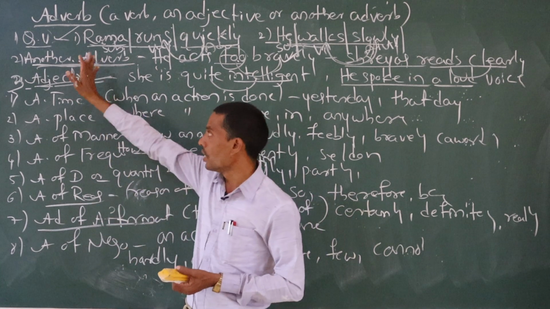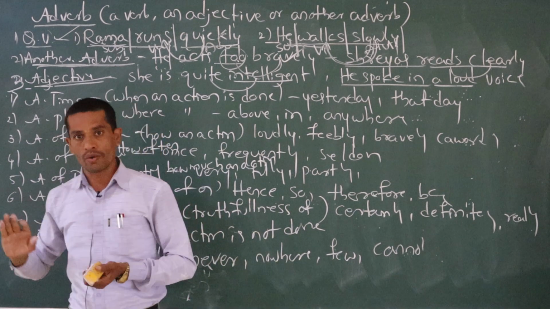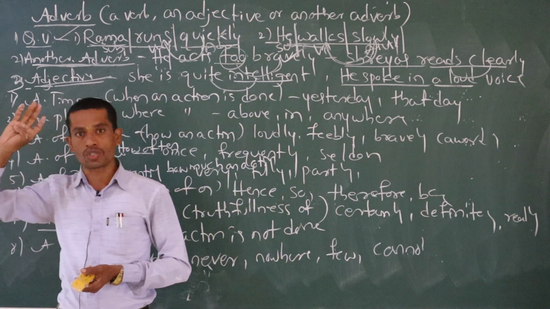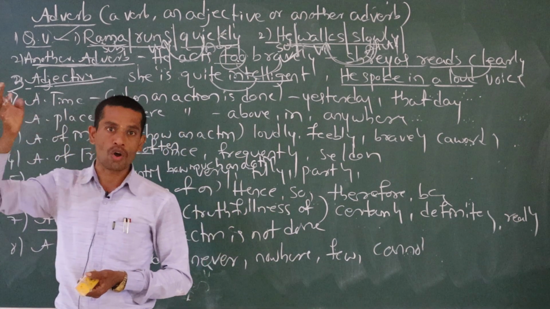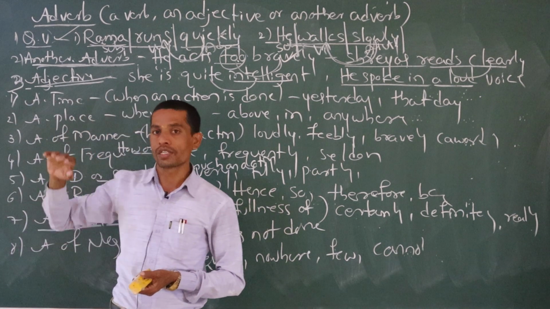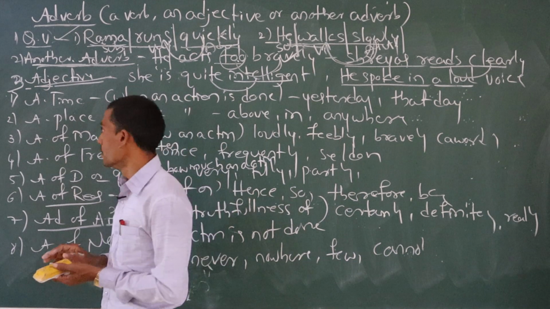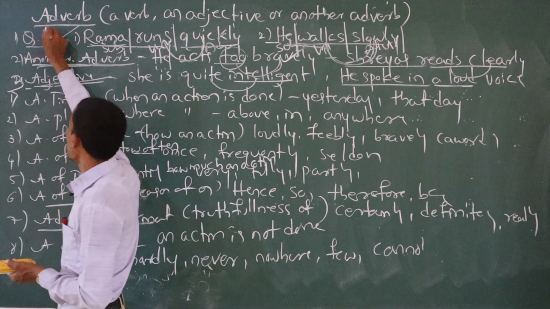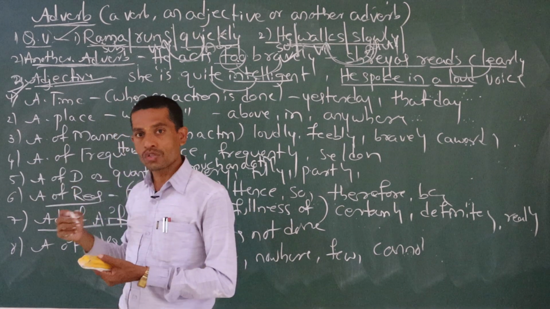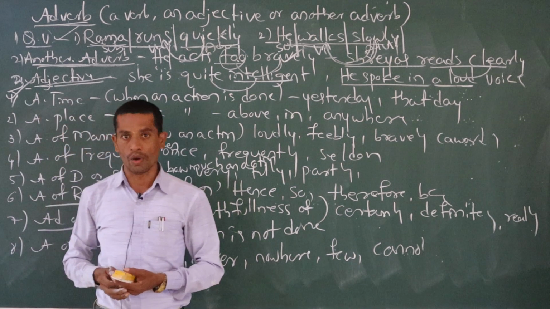Now we have to remember the rules and the definition of adverb and what the qualities of adverb are. There are three qualities of adverb. First, adverb always talks about a verb, and sometimes an adverb talks about another adverb, and sometimes an adverb talks about an adjective. Keep this in your mind. These are the adverb qualities. If you understand the definition and qualities, next we will come to the kinds of adverb.